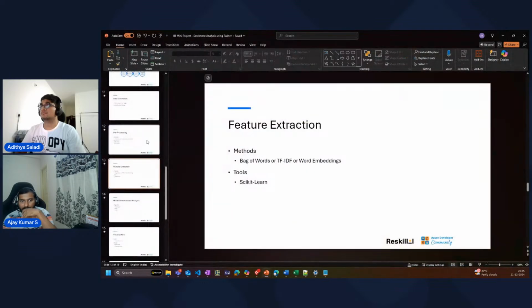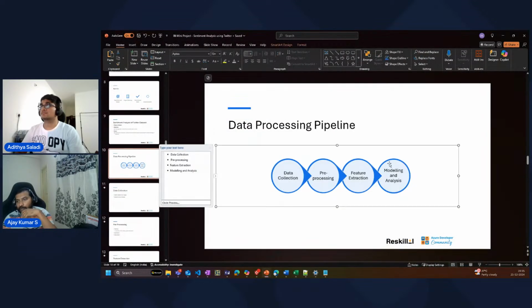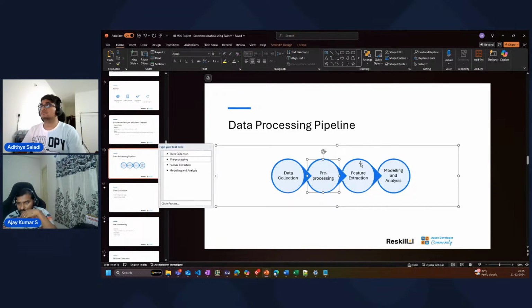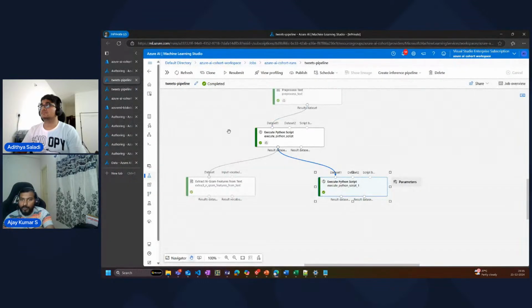So this completes our end to end. I don't think it is end to end, because we still have to create the model, right? We have created data collection, we have done pre-processing, we have done feature extraction, all these in a production grade system, right? Like how we are using a pipeline.